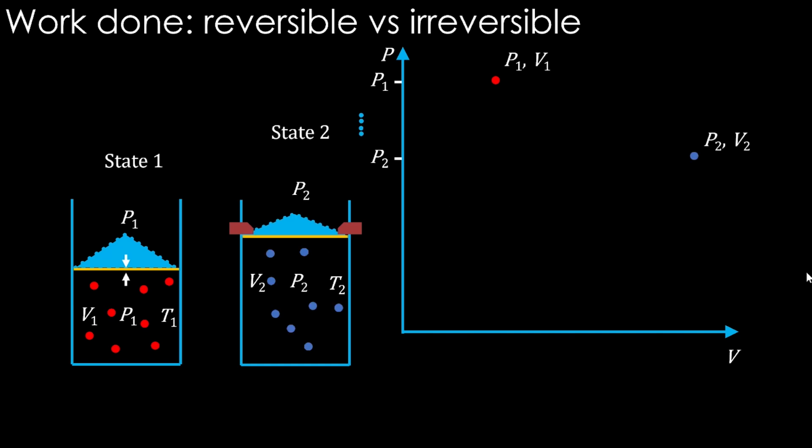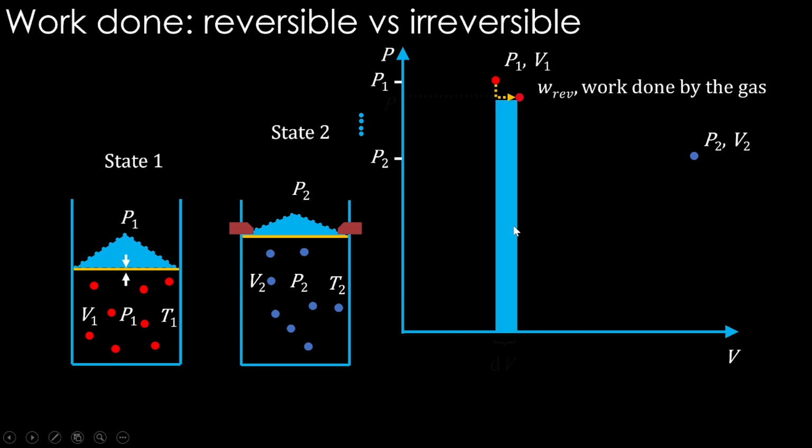In the reversible case, how to calculate the work? W reversible, work done by the gas. When the first step happened, it's almost like the irreversible process, but to only a tiny extent. So we can draw this kind of a path for this. And what is the area below that? That's going to be some pressure into some volume change, P delta V, PdV.